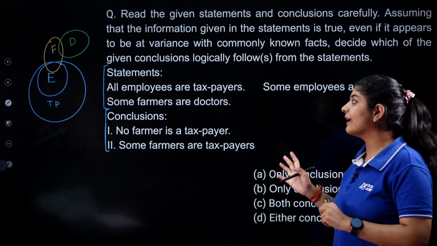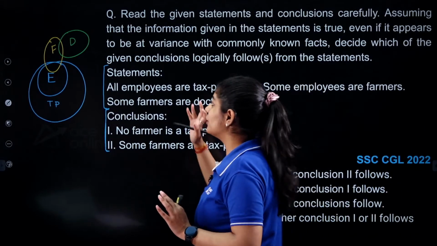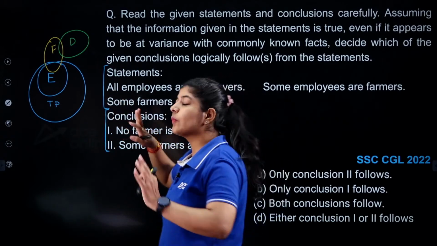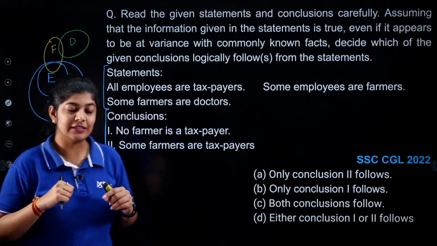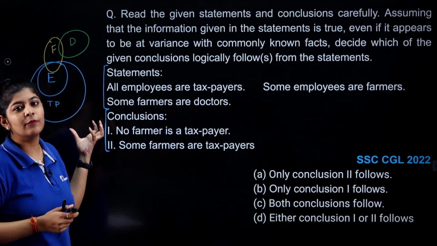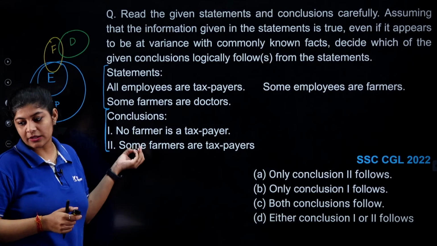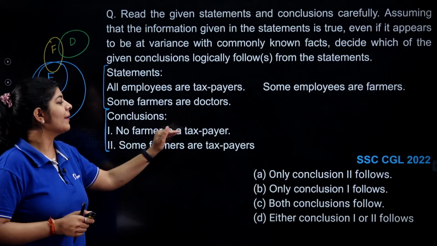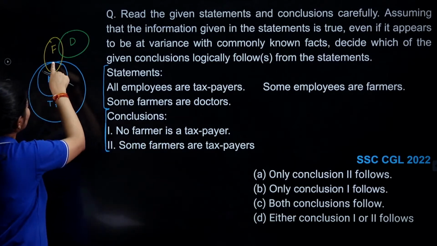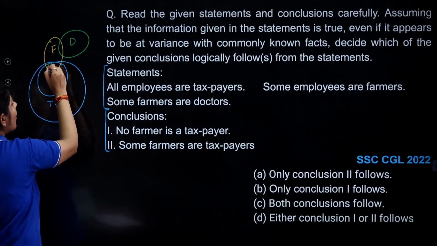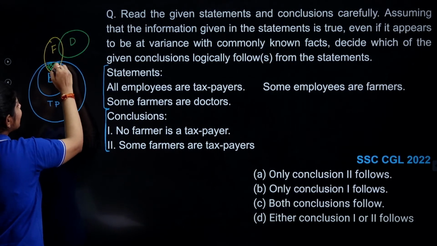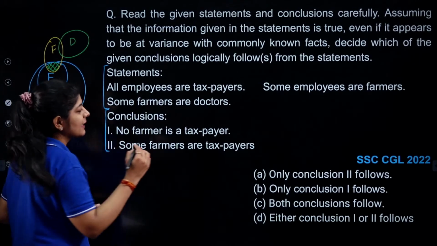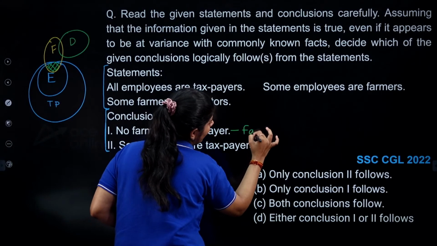As there is no direct or indirect relation given between doctor and taxpayer, or doctor and employee, we are not going to assume it by ourselves. Now with the help of this basic diagram, we are going to check our conclusions, right? Okay. So the first conclusion is saying that no farmer is a taxpayer. Can we see this common part? Yes. So basically there is something common between the farmers and the taxpayers. So we can say that this conclusion is false.